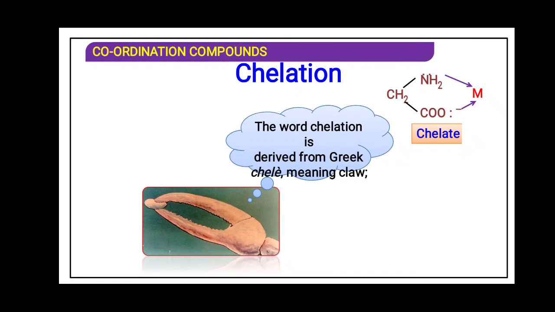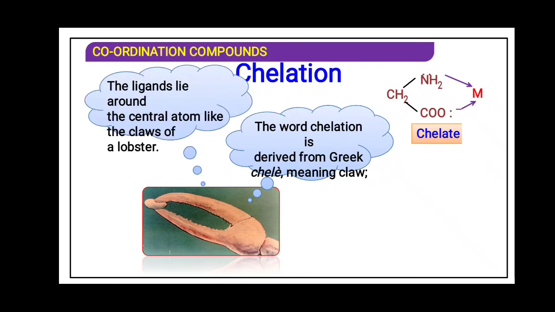The word chelate arises from the Greek alphabet. The word chelation is derived from the Greek chele, which means claw. You can see this is acting as a cyclic form, and this is the central metal, so it forms a ring structure. That is why it is said to be a chelate.